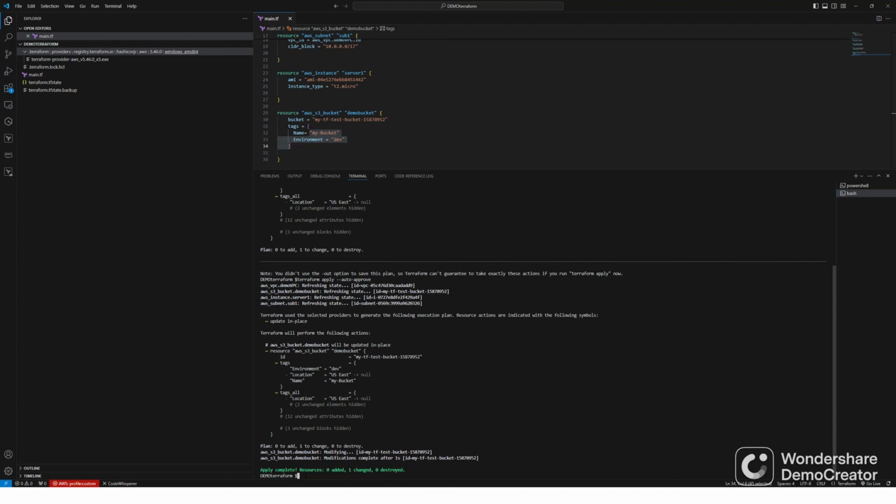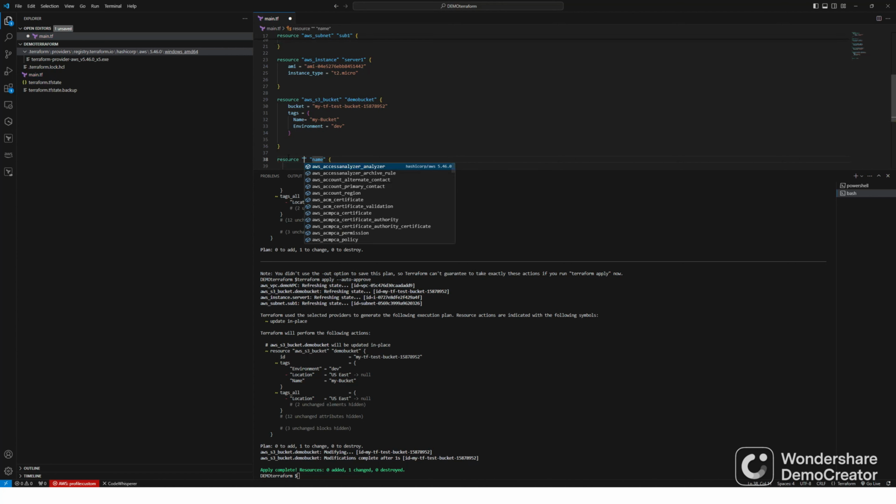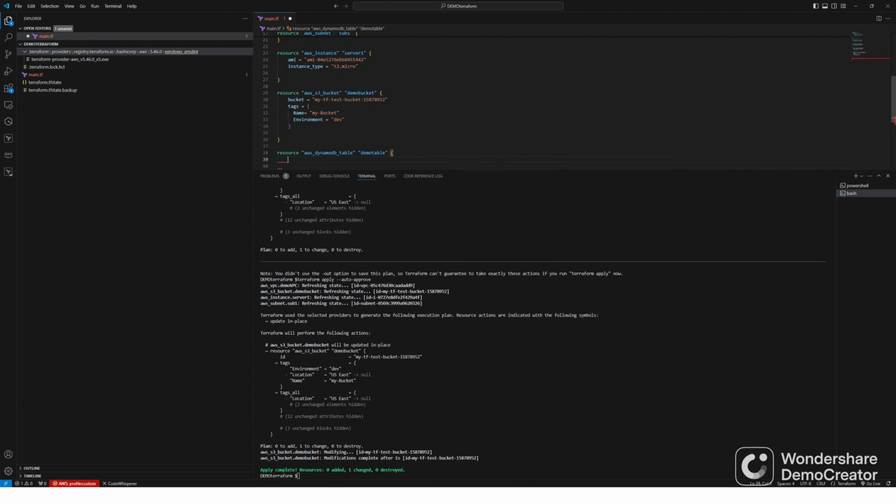Now let's create a DynamoDB table, one more resource right here. So the resource type, you can always follow the documentation, is aws_dynamodb_table, this one, and any demo table, any logical name. Now this one has 3 required fields: name, hash key, and attributes.